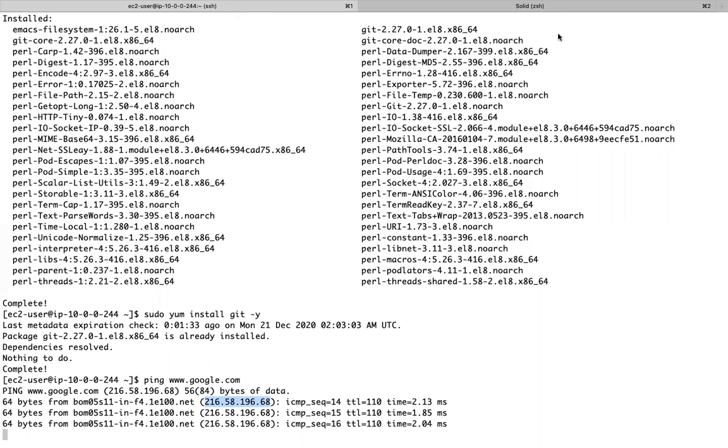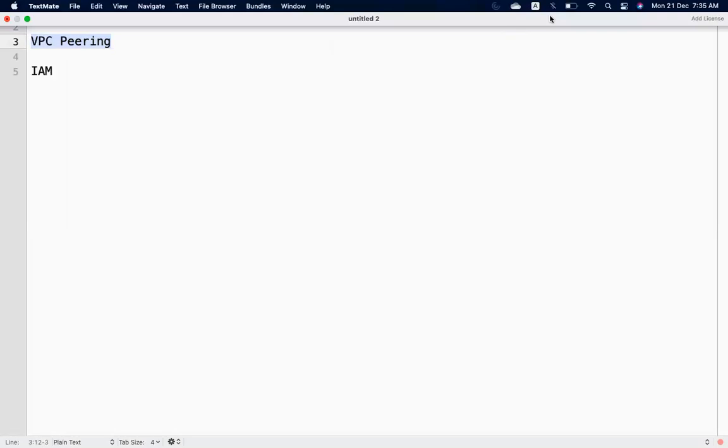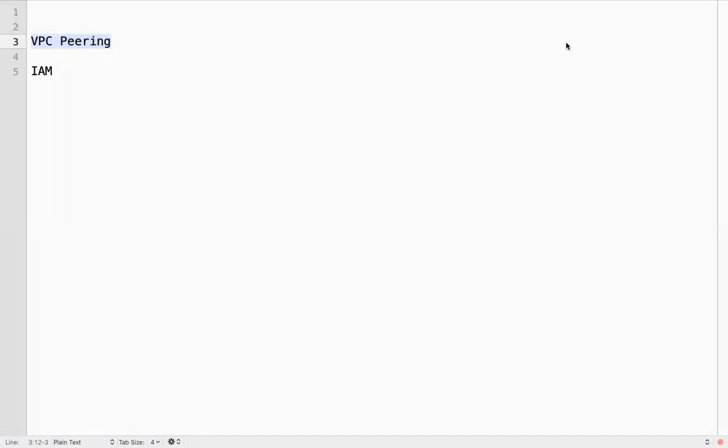So this is how VPC works. Tomorrow there is a small topic I need to cover, VPC peering. What is VPC peering, and how to create peering connections? Tomorrow we'll continue for the first 10-15 minutes, then we will go to IAM. There is one more service called IAM, guys. I want you to create VPCs, subnets, and route tables, whatever we have discussed today. Okay, we'll continue tomorrow on VPC peering.